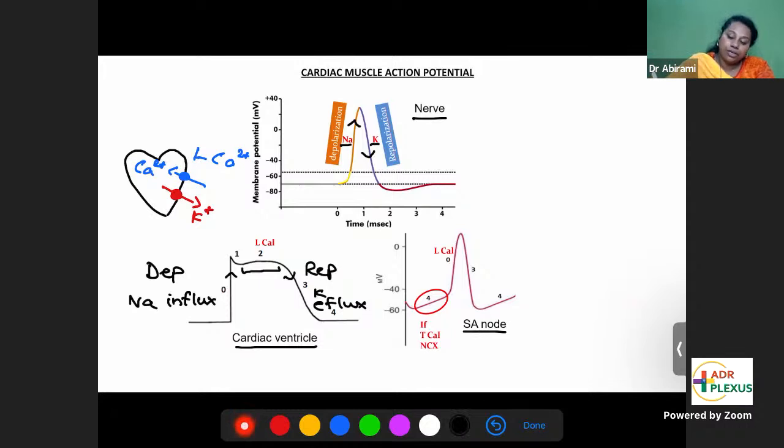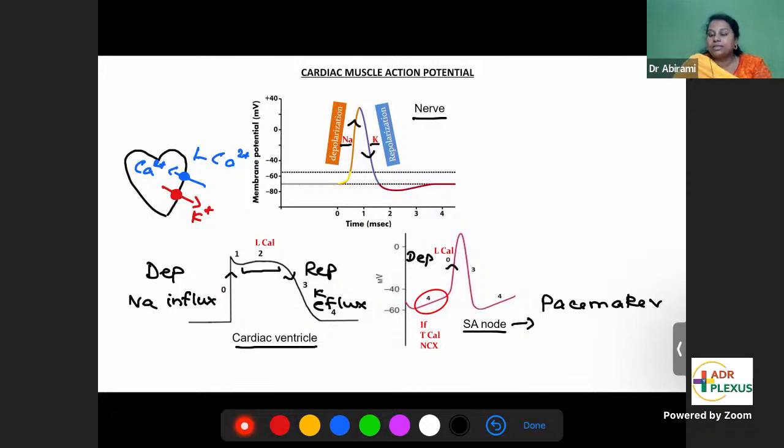SA node action potential is very special because that's the pacemaker. It produces the rhythm for heart rate. That's the pacemaker, and the potential is called pacemaker potential. Look at the action potential of the SA node. You have depolarization.